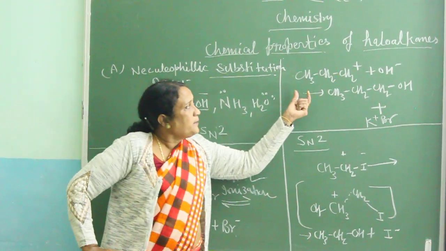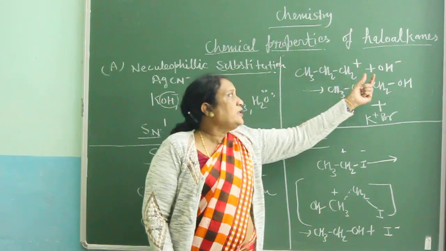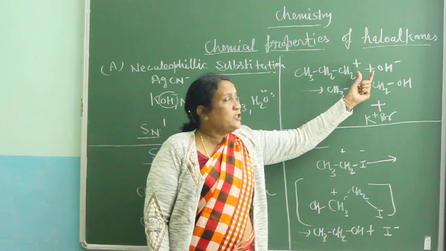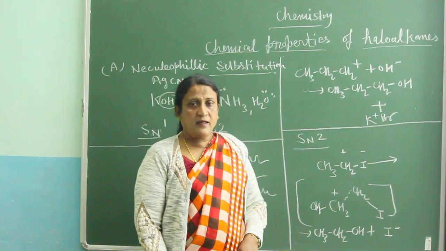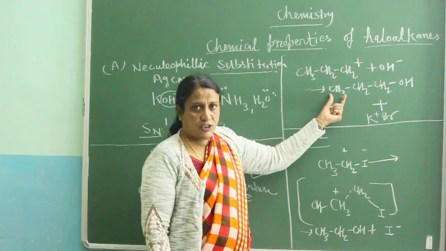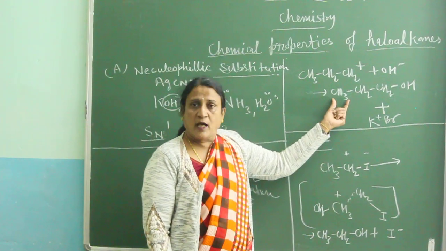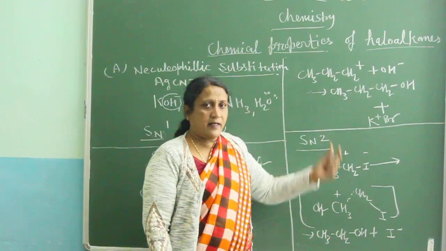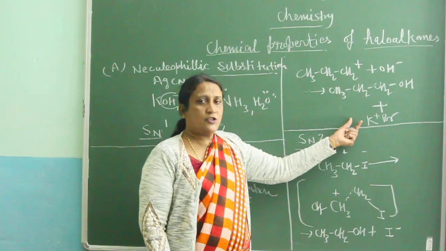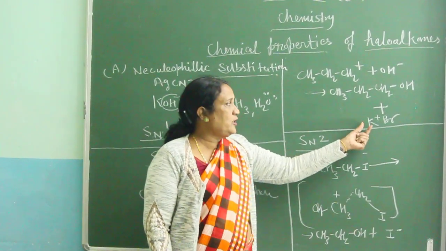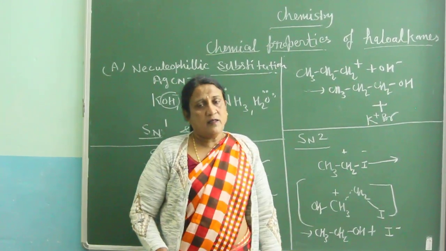In the second step, this cation reacts with the attacking species, maybe hydroxyl ion, maybe cyanide ion. After the reaction, if the OH species is there, alcohol will be formed. If cyanide is there, alkyl cyanide will be formed, and with that potassium and bromide, positive and negative ions, will attach and form the salt.